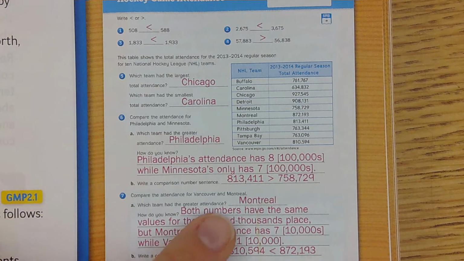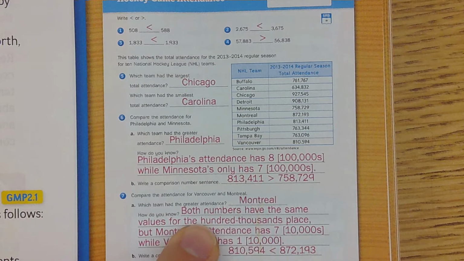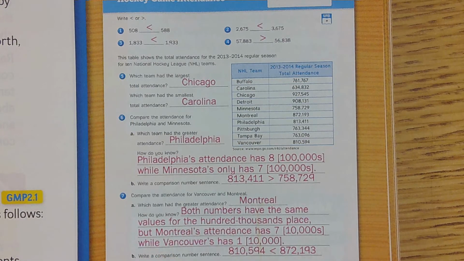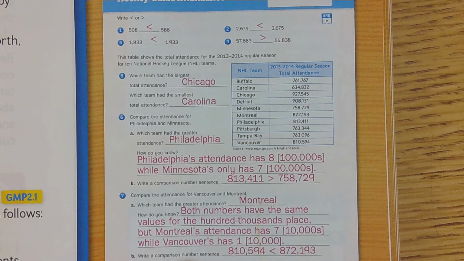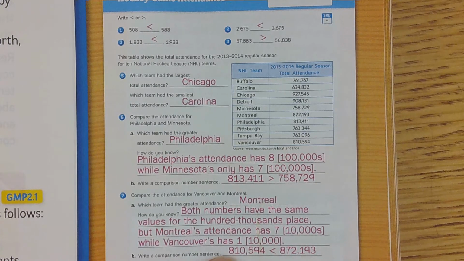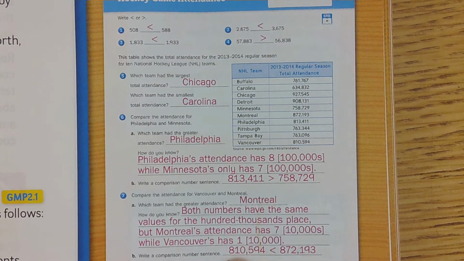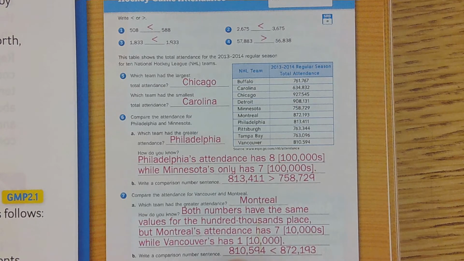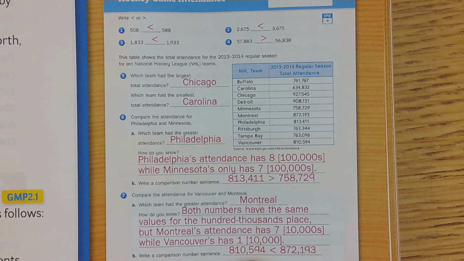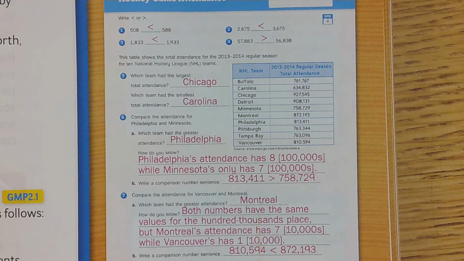Montreal has the greater attendance, and how I know that is that both numbers have the same values for the hundred thousands place, but Montreal's attendance has a 7 in the 10,000s place, while Vancouver only has a 1. So if you look right here, we have 810,000 and 872,000. We have a 1 and a 7. The 7's greater. So we're going to say that 810,594 is less than 872,193.